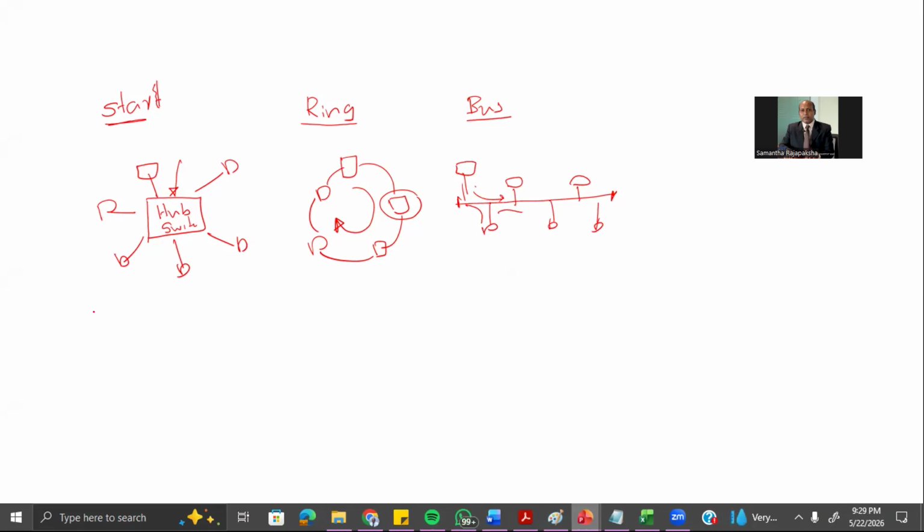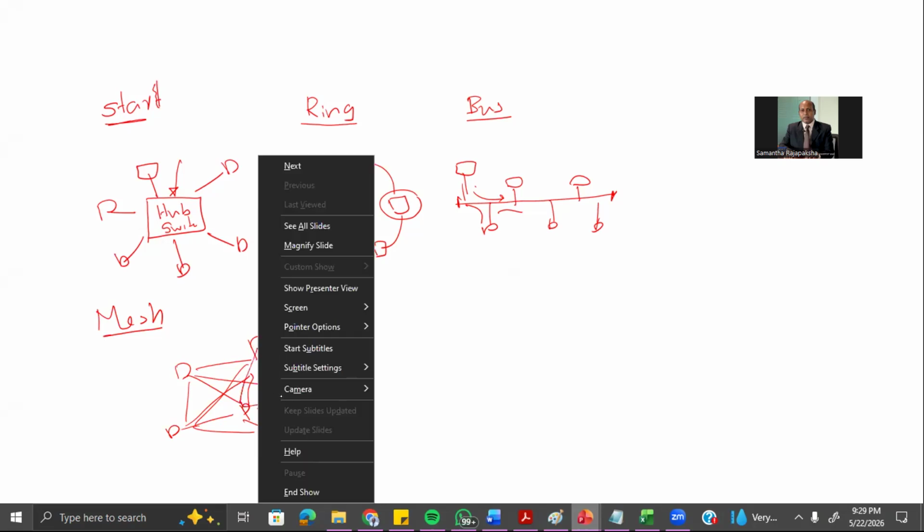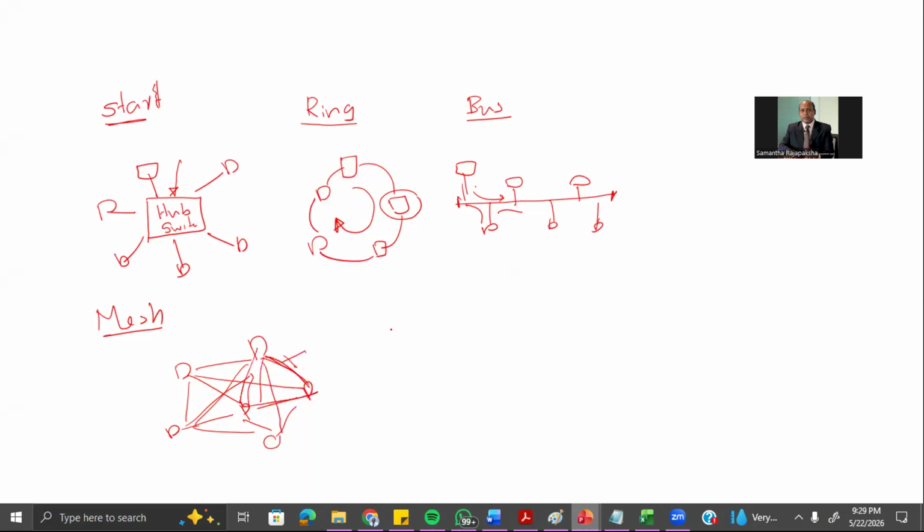And then we have the mesh topology. Mesh topology means we connect the computers here and there with whatever connections are available. All the connections are maintained like this, so we connect all computers together, just like a mesh. That is the mesh topology, which is a bit complicated. But the advantage is if one path is damaged, let's say this path, these two computers can still be connected through other computers. That's the advantage here.